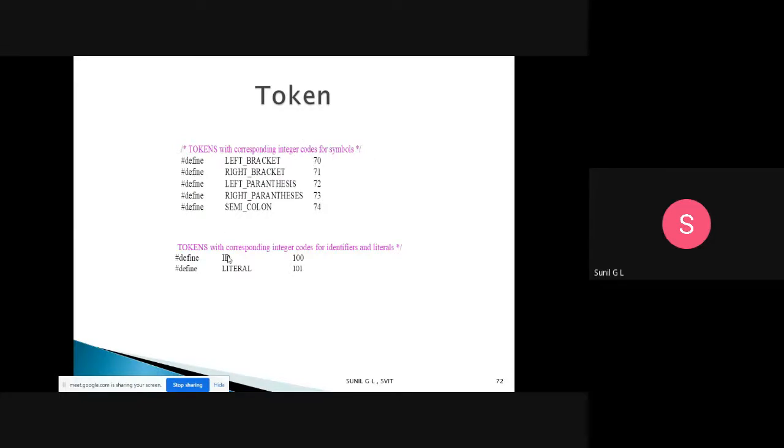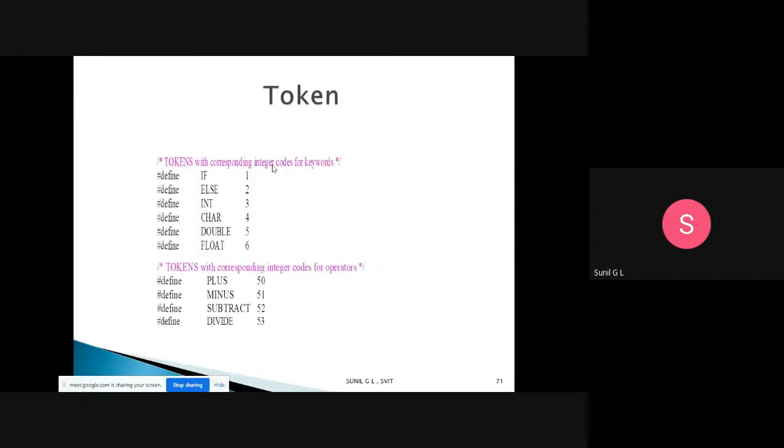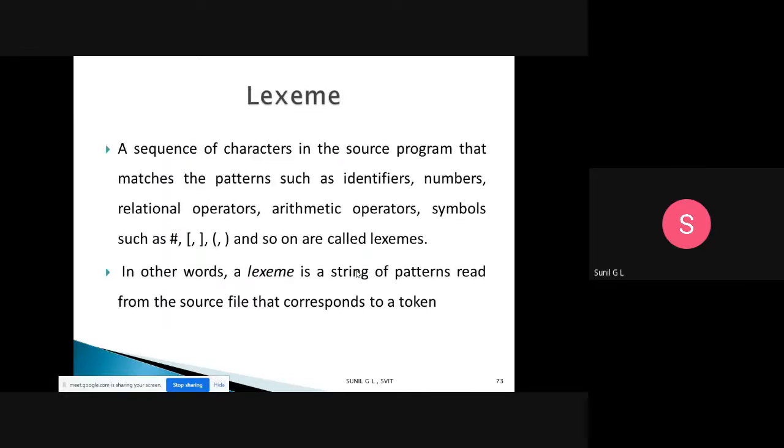For identifiers also it will be 100, 101, like that. So this is a token and this is its integer code, for symbols, identifiers, keywords or operators. Okay, so these are the tokens.